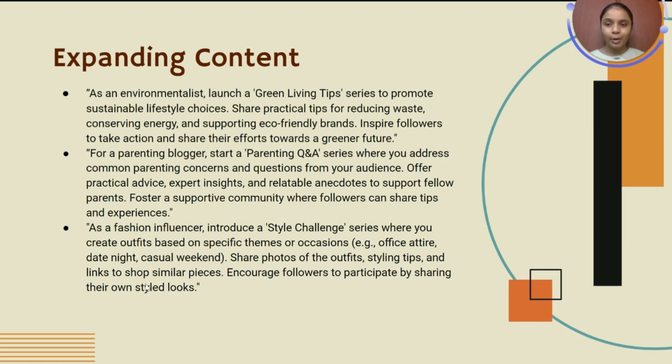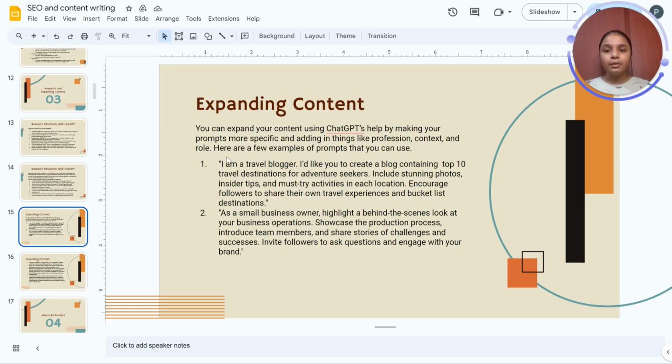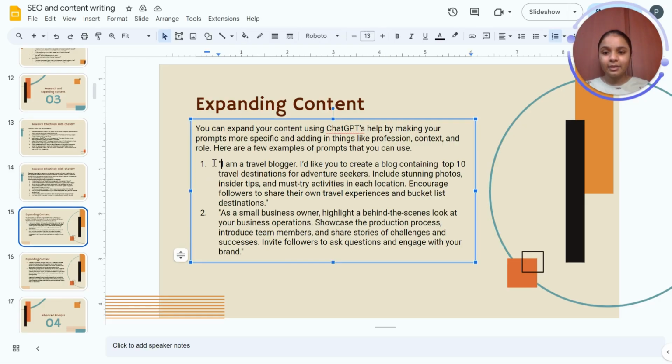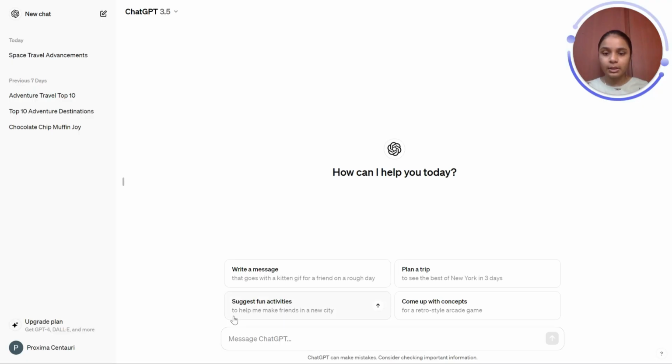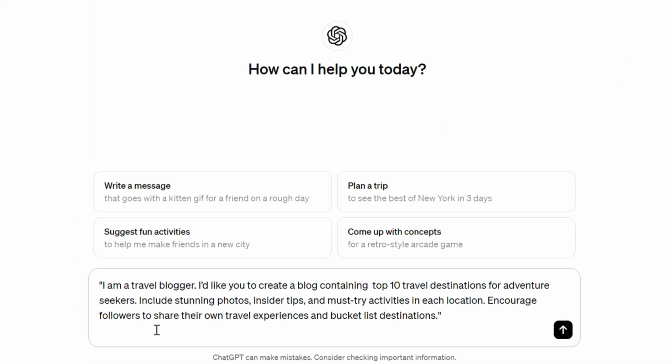Now we've looked at a couple prompts and really how you can word and structure your prompts to get better results. So let's look at them in action. Now I'm just going to copy the first prompt, and we'll paste it into ChatGPT and see what it gives us.